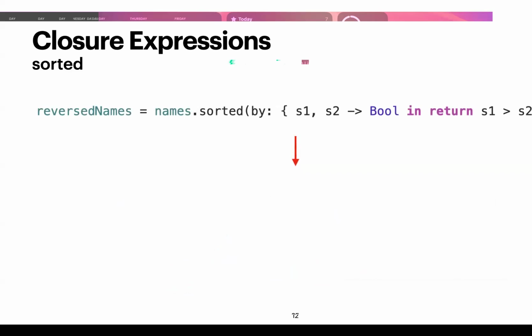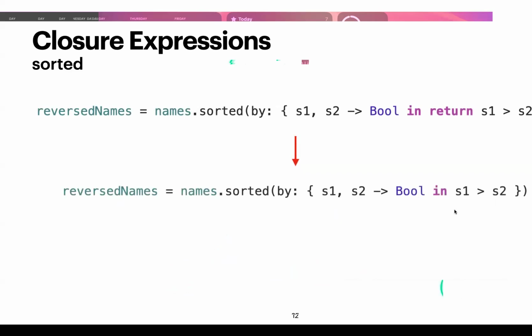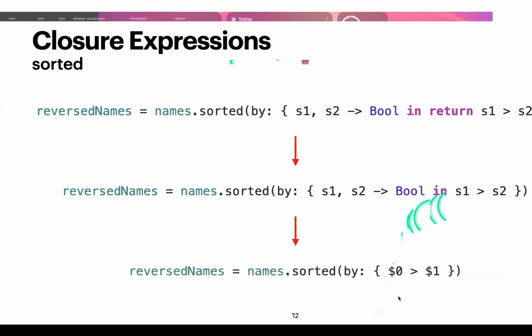And we could do better. So we could actually drop this return keyword because it's implicit. We have to return something here, so this is what's returning. Again, this is a Boolean right here. And we could do better. So we could simplify this into something like this.